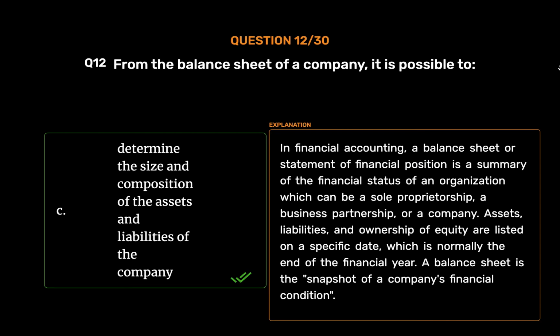In financial accounting, a balance sheet or statement of financial position is a summary of the financial status of an organization, which can be a sole proprietorship, a business partnership, or a company. Assets, liabilities, and ownership of equity are listed on a specific date, which is normally the end of the financial year. A balance sheet is the snapshot of a company's financial condition.